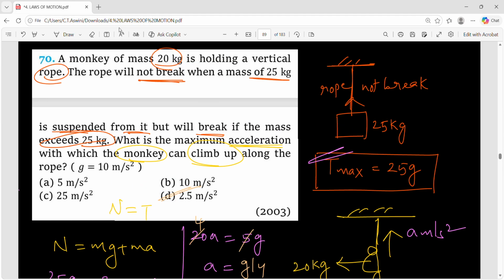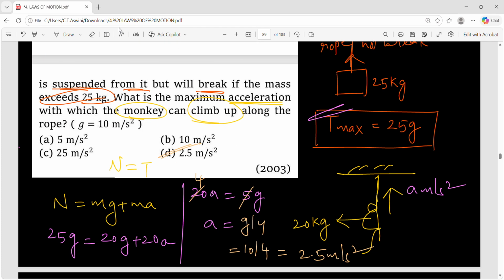I hope you are clear with this problem. Maximum tension that can be supported is 25. That means they gave the normal reaction. You just have to find out the acceleration. See, it's the same formula.